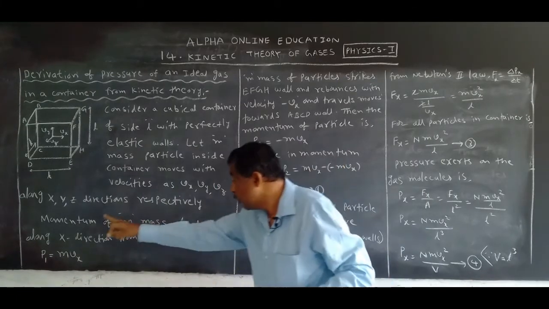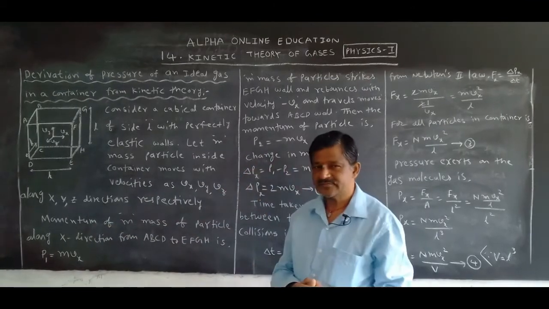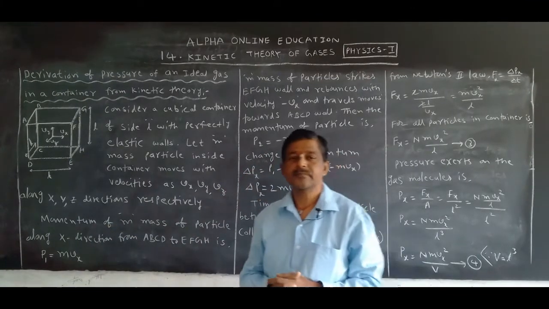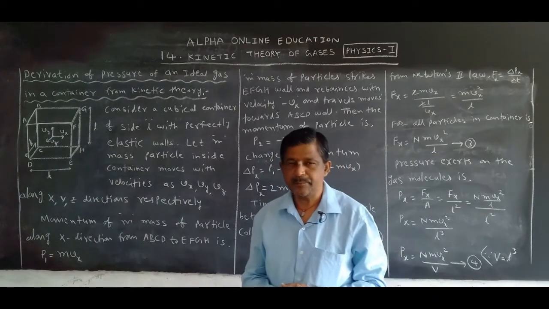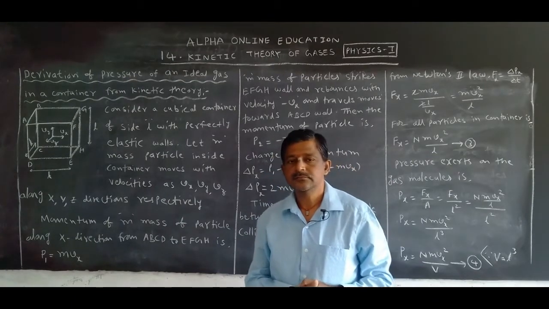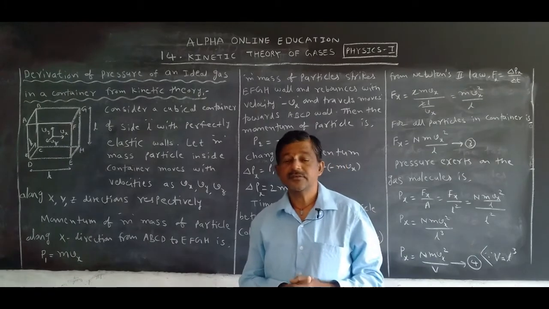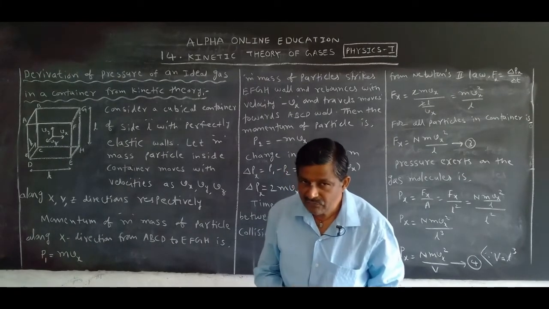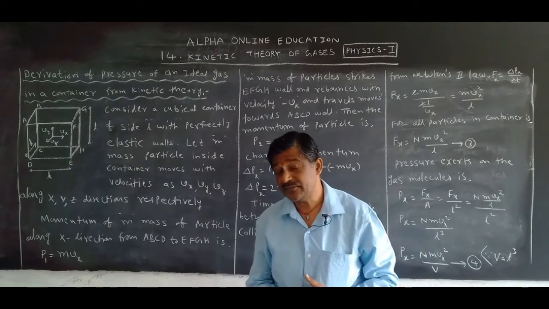Now, what is the momentum? Momentum symbol is P. Momentum P is the product of mass and velocity. Momentum is a product of mass into velocity. What is the symbol for momentum?